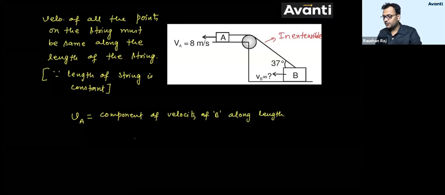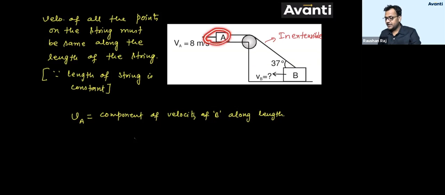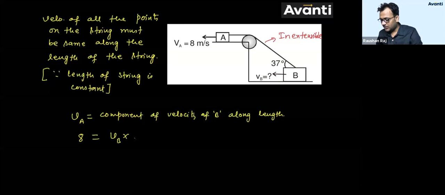I have considered 2 points, A and B. So क्या कहेंगे बच्चा? So velocity of A must be equal to component of velocity along the length. So this VA is 8 will be equal to what will be the component of this velocity along the length बच्चा? So I will write VB into cos of 37 degrees.